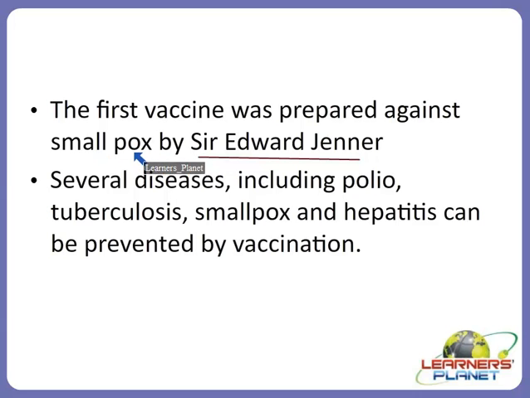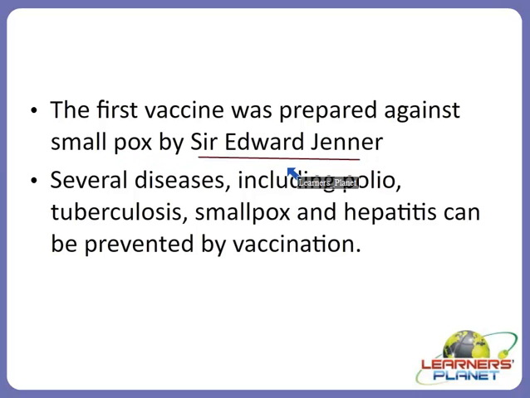That means they did not develop the disease. So can you think which group was that? It was the group which was maintaining the cattle. Those who were exposed to these cows did not have the disease smallpox.